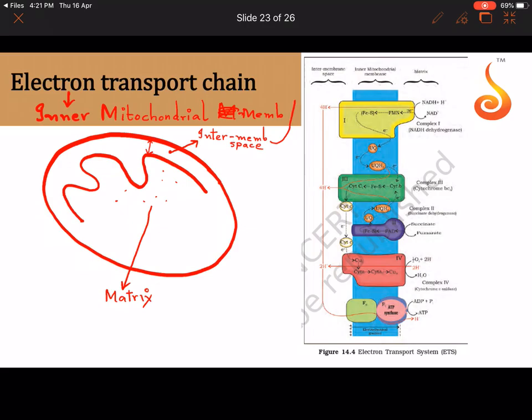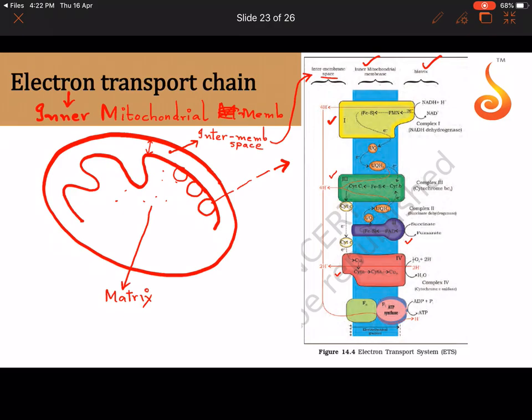So that is what is depicted here. This is the inner mitochondrial membrane. This is the intermembrane space. This is the inner mitochondrial membrane and the matrix. And notice how in the inner mitochondrial membrane, there are so many protein complexes that are shown in the form of colors over here. A yellow complex, a green complex, a blue complex, a red complex. So many complexes, electrons are passing through them.